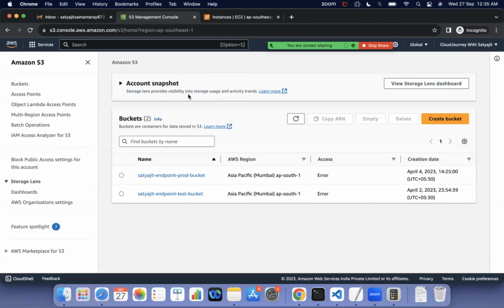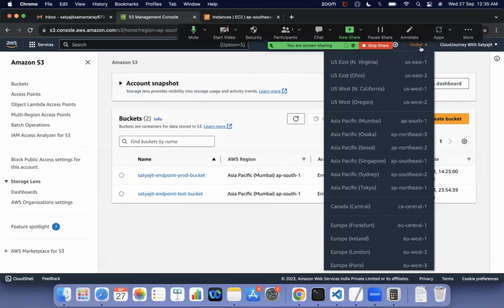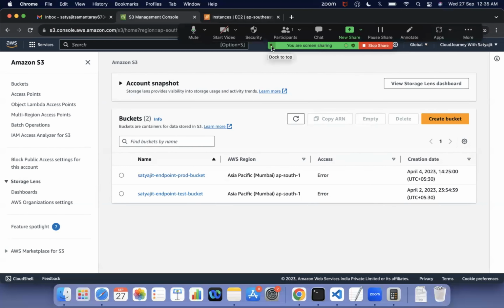Okay. And if you see S3 here, it shows all regions. It means S3 is a global service. S3 is global, but the bucket which we are going to create is region specific. That's the reason, if you see, some buckets are specific to the AP South 1 region or something, a region option is there. Okay. So let's go ahead and create a bucket.